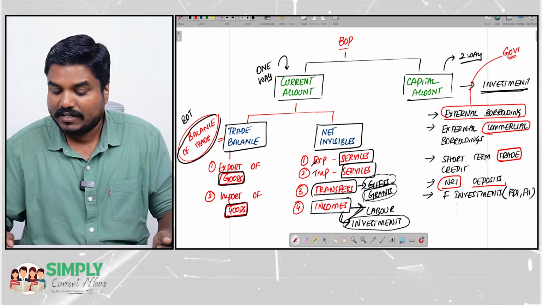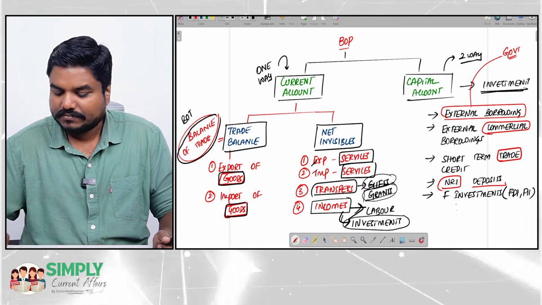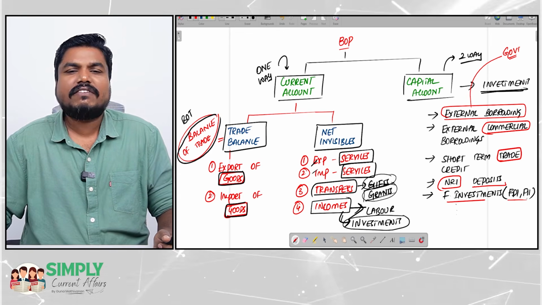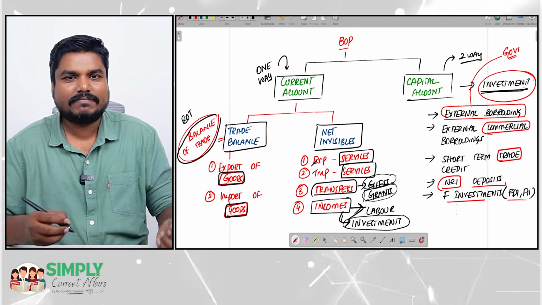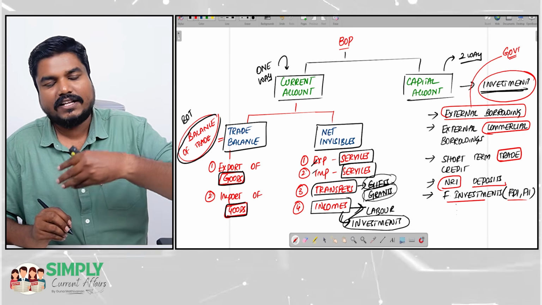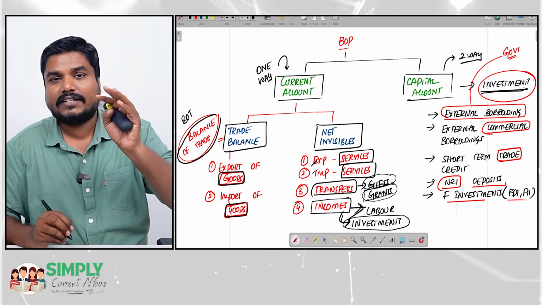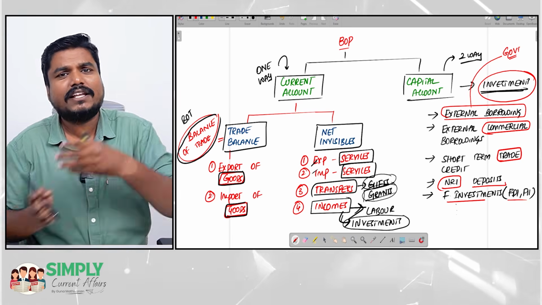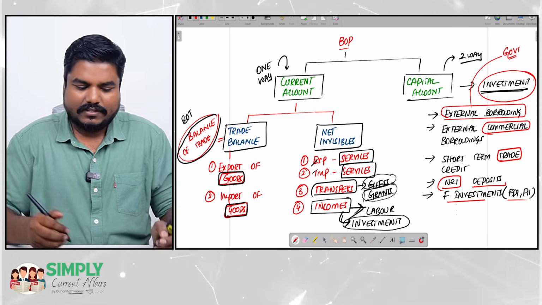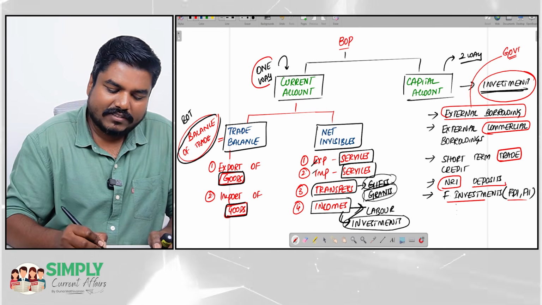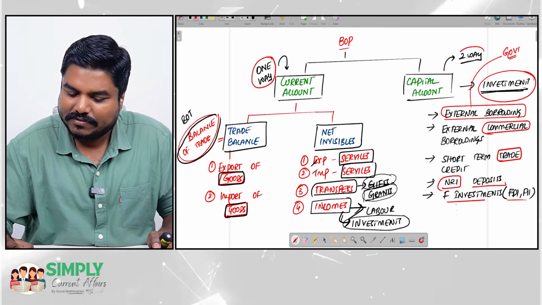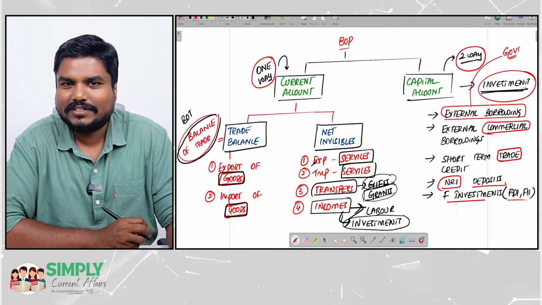So NRI deposits will come under capital account. FDI, FII, these are investments. I already explained that investments. Bill Gates can invest in India and he can disinvest. He can leave that, he can sell the investments and he can take the money back. So put it simply, all the one-way transactions will come under current account. Two-way transactions will come under capital account.